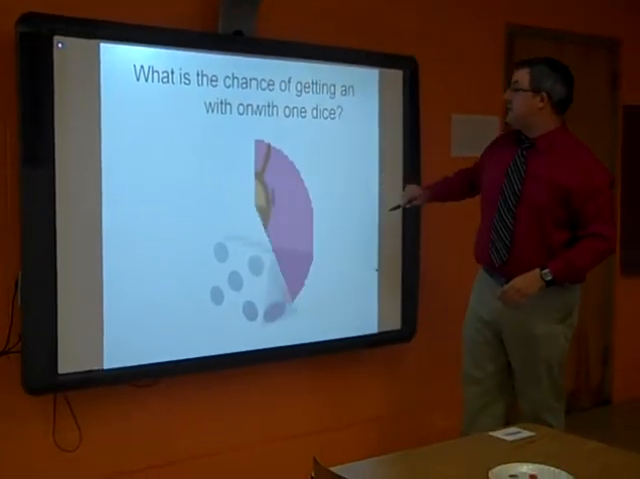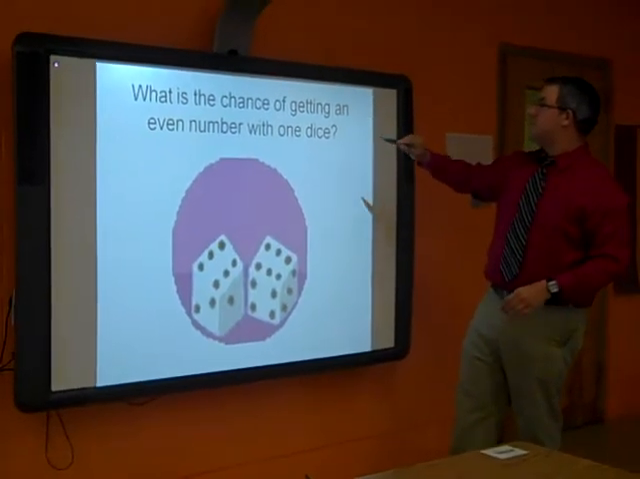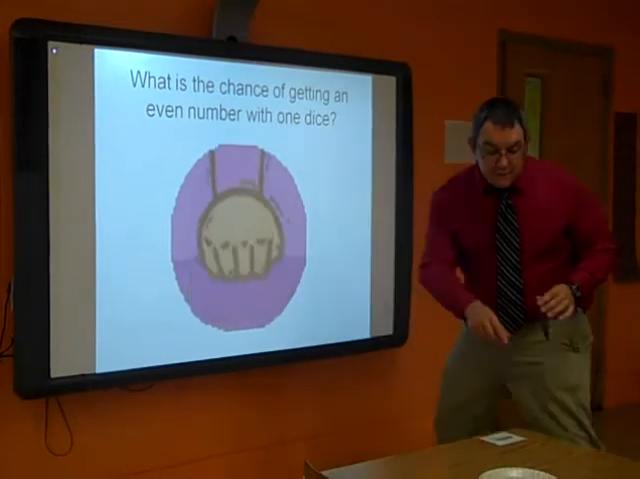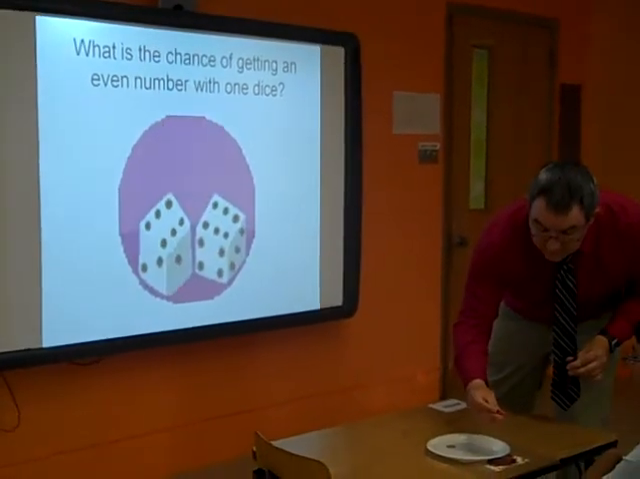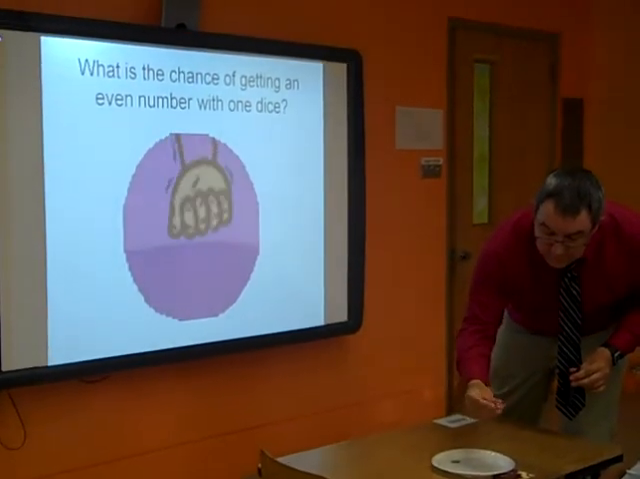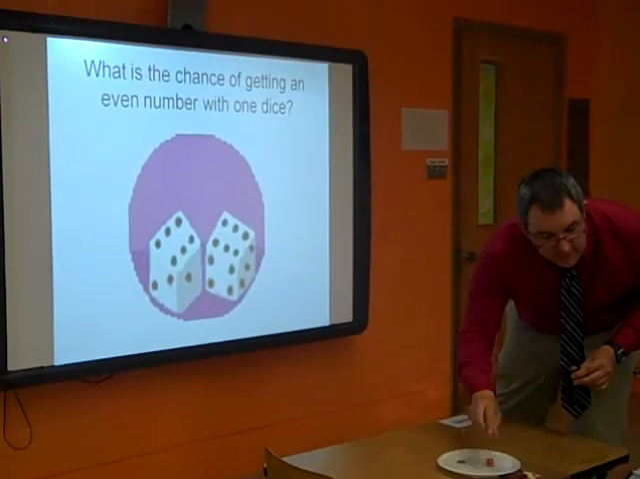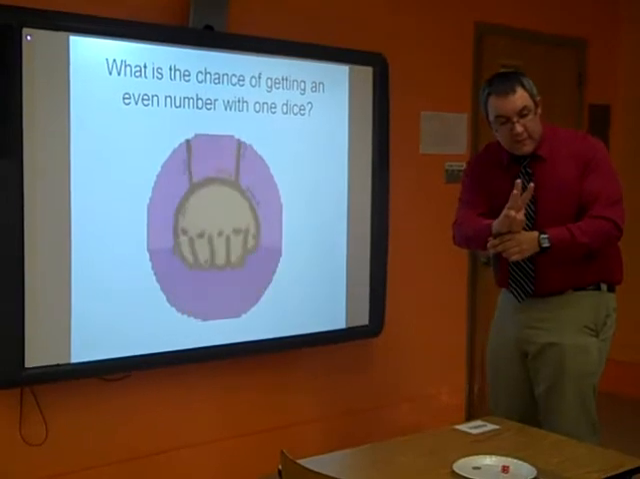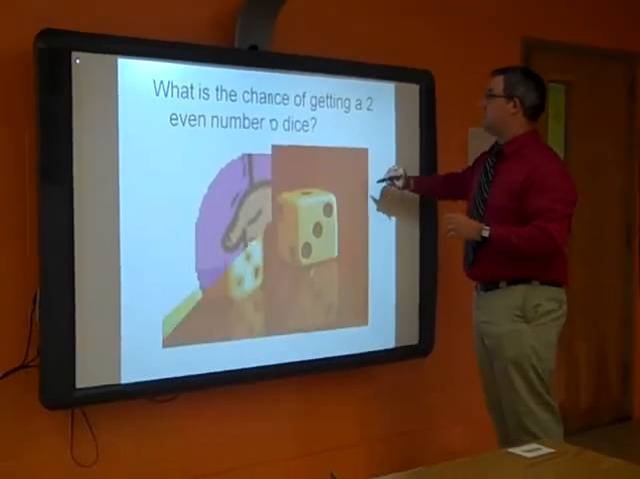All right, so what's the chance of getting an even number with one dice? Let's look at the dice here. How many even numbers do you have? You have 2, 4, 6. So what's the chance of getting that? 3 out of how many total? 6. Very good. Good answer.